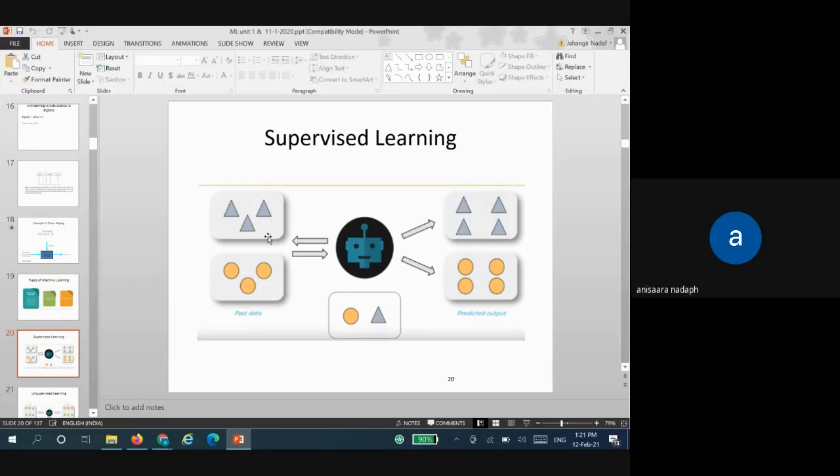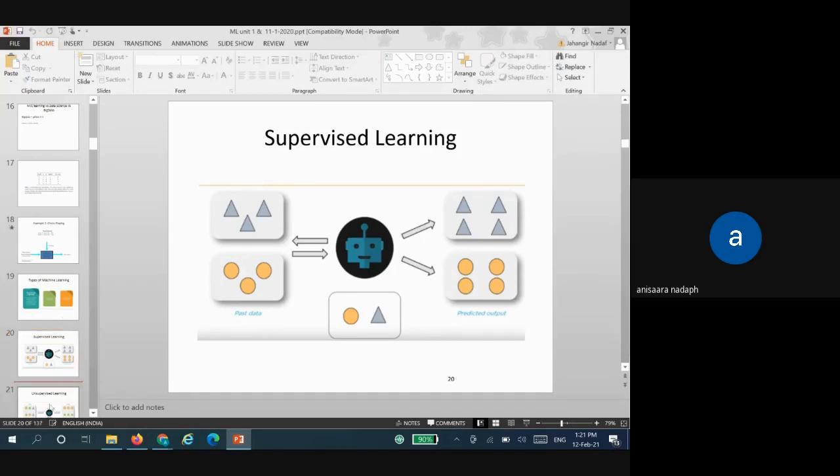It is predefined, and we are going to train the model, or check the output for this particular data set that we are giving. If it matches the circle, accordingly it will be placed in the circle category. If it matches the triangle, it will be placed in the triangle category. So in this supervised algorithm, it is given that this has to be in this way. If it is a square, it has to be a square. There is nothing unpredictable in that. It is given that this should be there and only this output we will be getting.